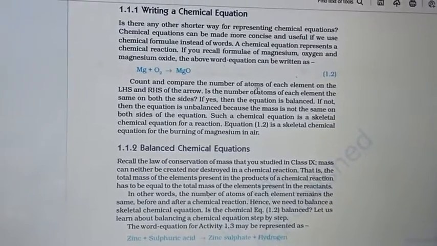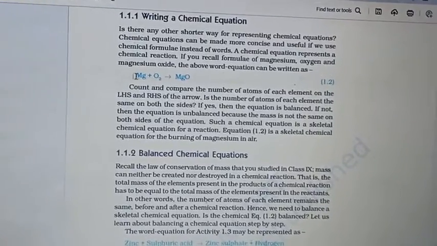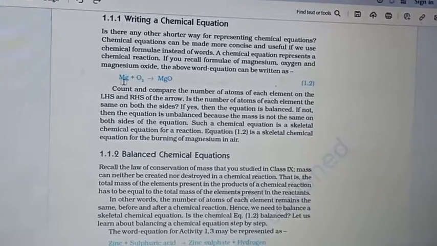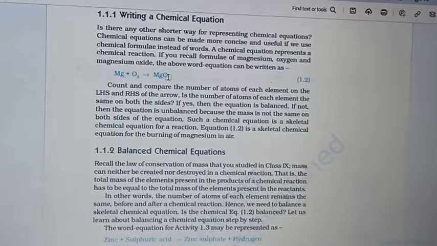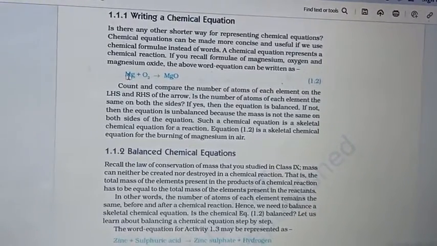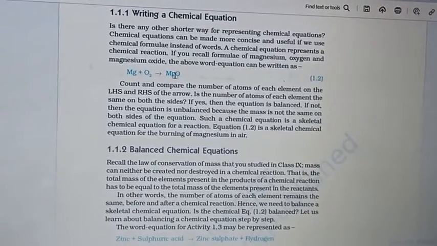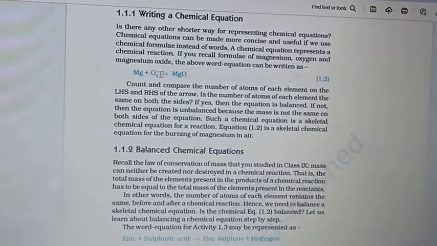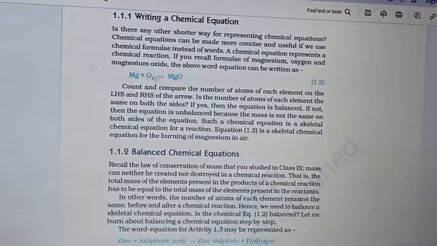Count and compare the number of atoms on either side of the arrow. The first step is to balance the reaction. To balance the reaction, the number of atoms on the product side should be equal to the reactant side. Both sides should have an equal number of atoms.